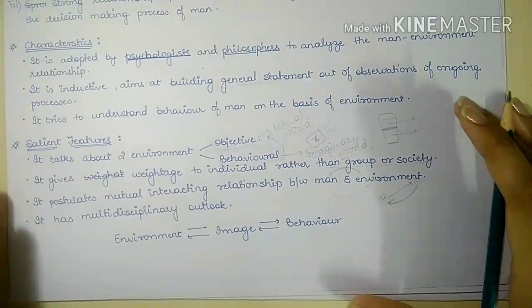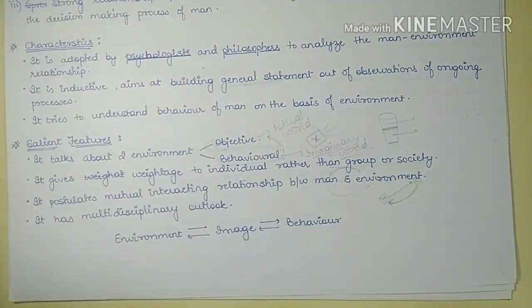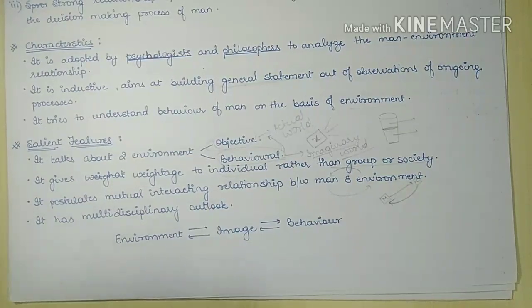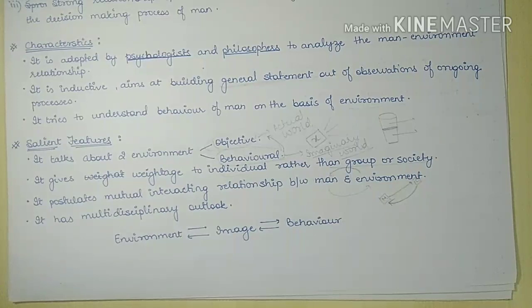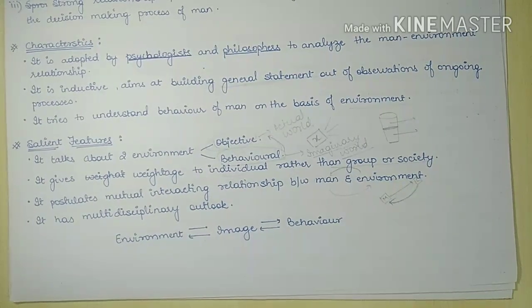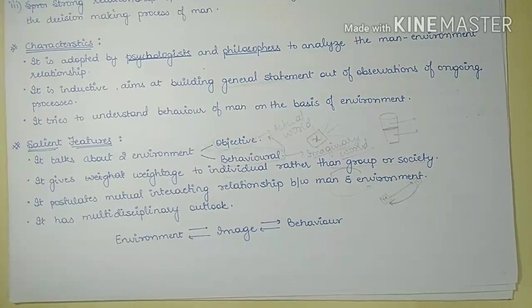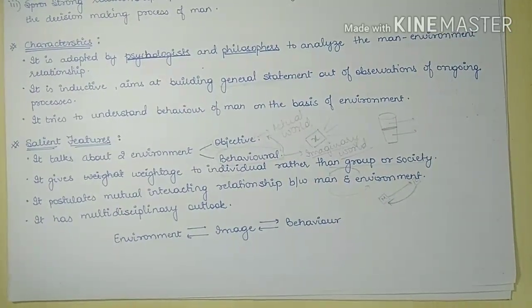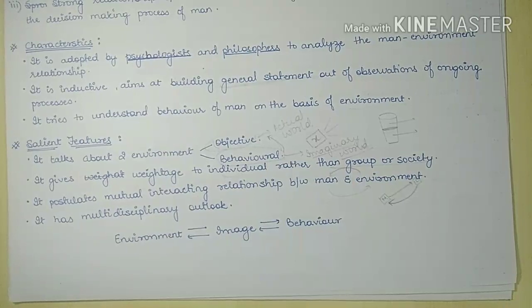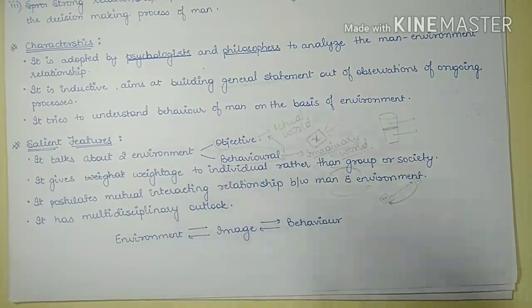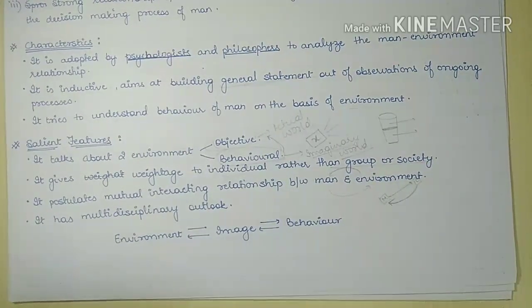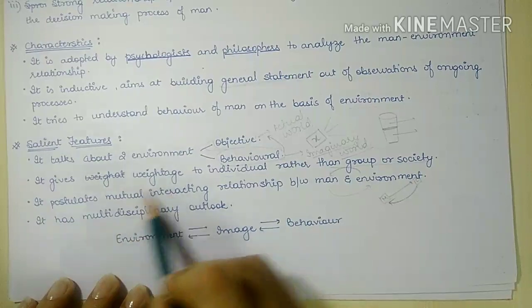Lastly, the last salient feature is that it has a multidisciplinary outlook. Behavioral geography takes help of various ideas and theories from philosophy, psychology, history and sociology. So there are many disciplines that are involved in the behavioral study, so it has a multidisciplinary outlook.